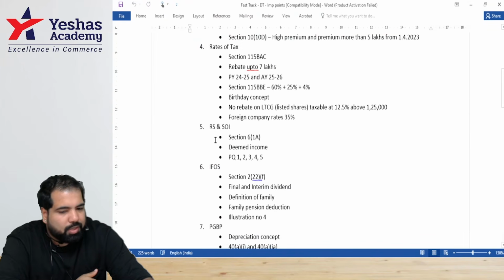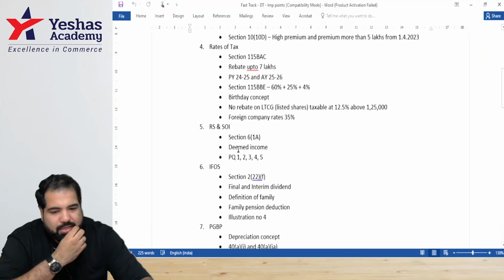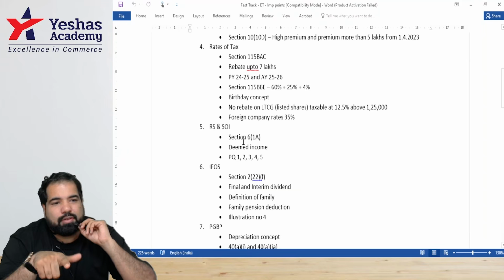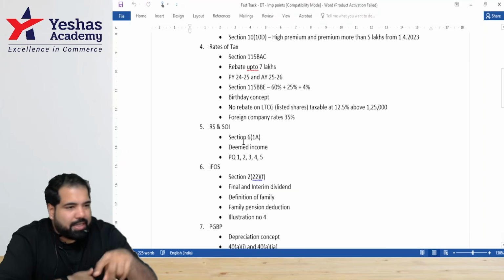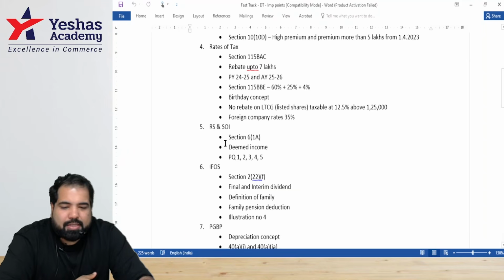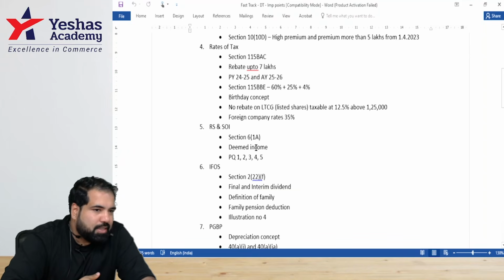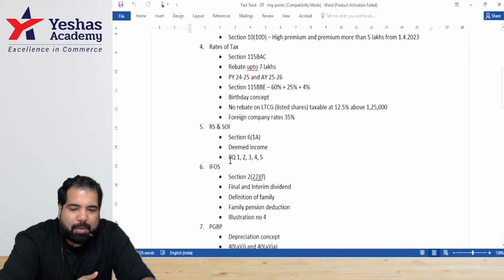Which chapter did we just do, guys? Residential status and scope of income. See if you're understanding these concepts, guys. Do you know what is section 6.1a? 6.1 is for individual, guys, that deemed resident. Yes. Next, deemed income. Section 9.1. And these are practical questions from ICM material, which you should know. So we'll be solving anyways all ICM material questions.